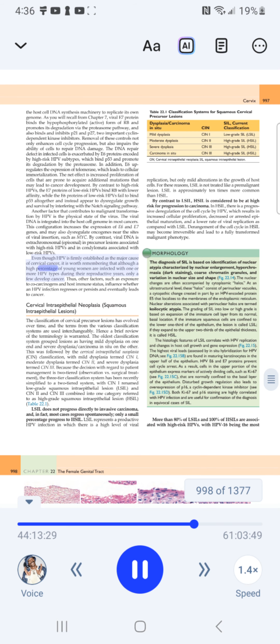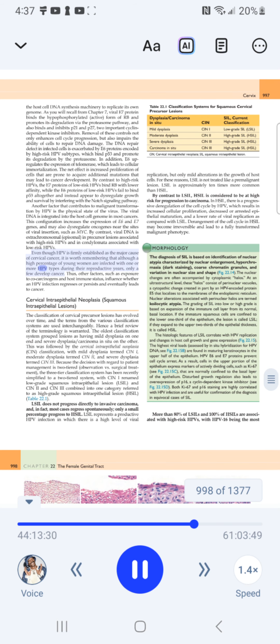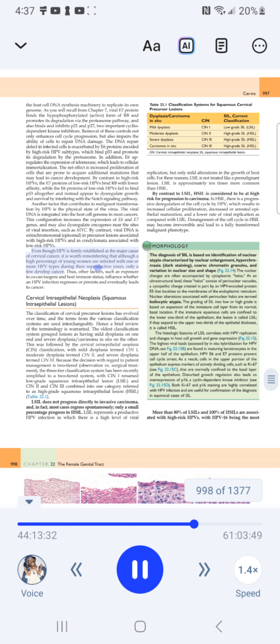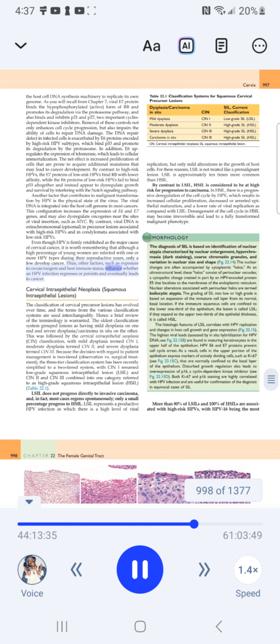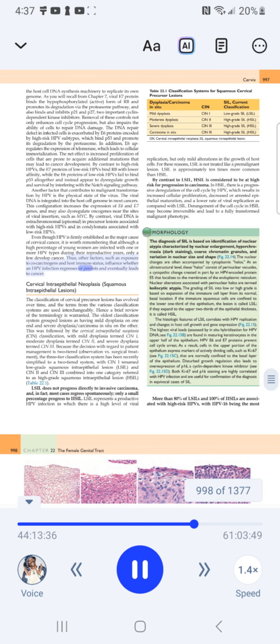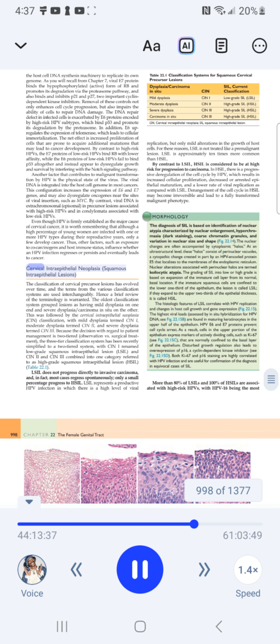it is worth remembering that although a high percentage of young women are infected with one or more HPV types during their reproductive years, only a few develop cancer. Thus, other factors, such as exposure to co-carcinogens and host immune status, influence whether an HPV infection regresses or persists and eventually leads to cancer. Cervical intraepithelial neoplasia, squamous intraepithelial lesions.